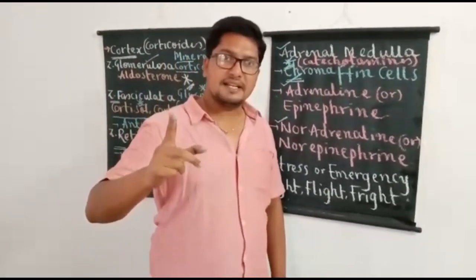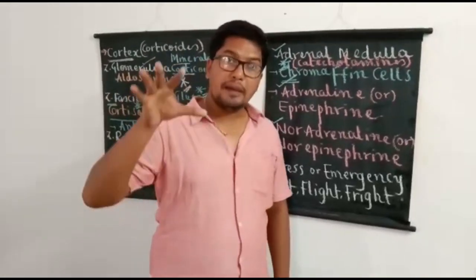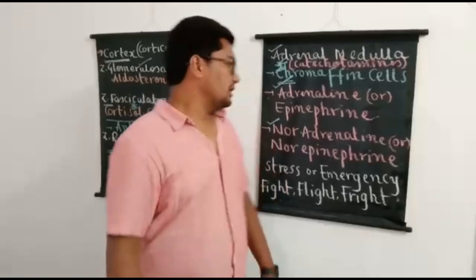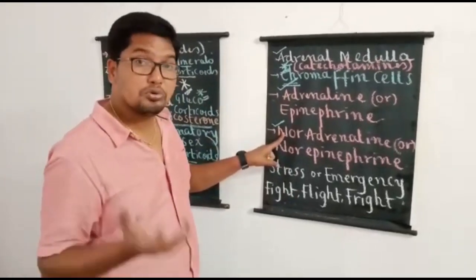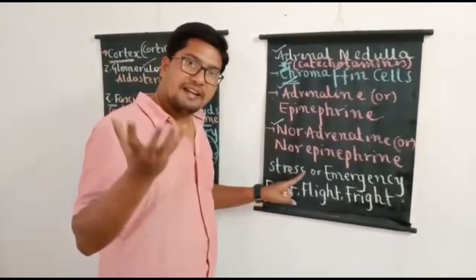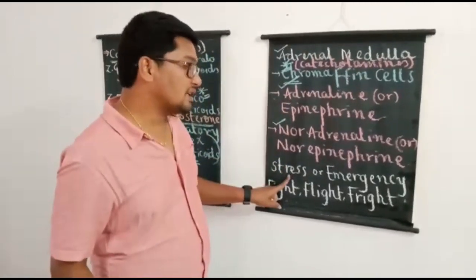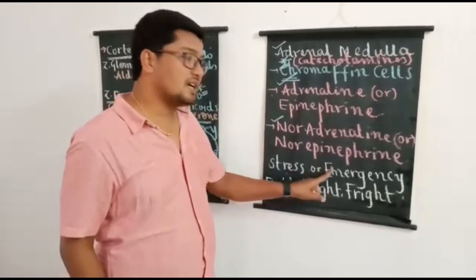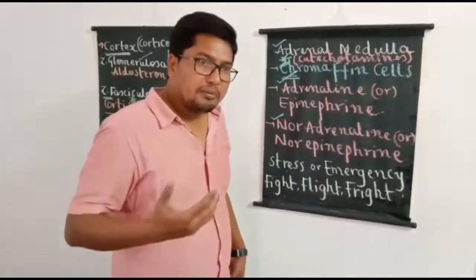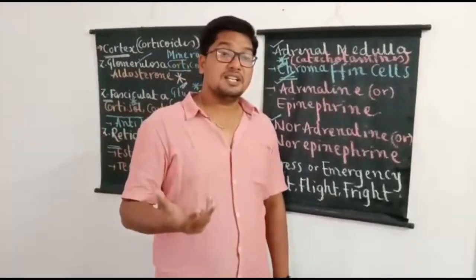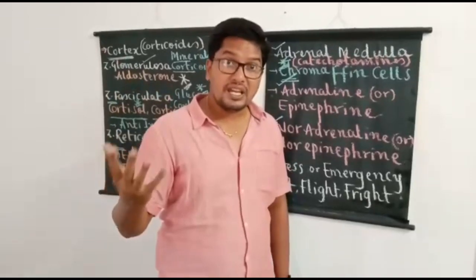whenever a person or an animal comes into stress or emergency situations. Usually adrenaline and noradrenaline are produced to cope up with stress or emergency conditions. That's why these two hormones together are called stress hormones, otherwise called emergency hormones. What can this emergency be? Emergency can be fear, anger, injury, etc.